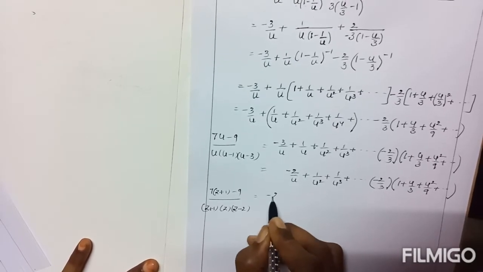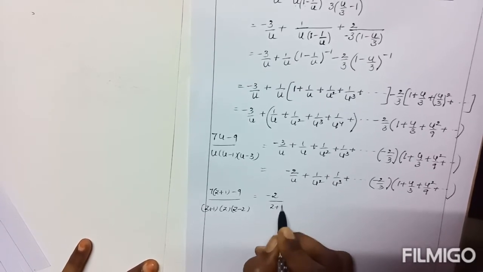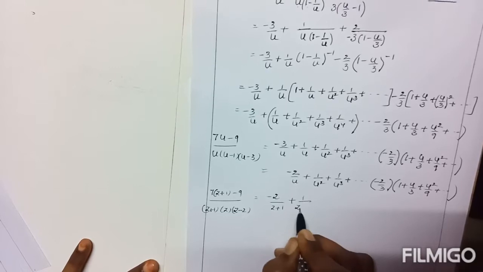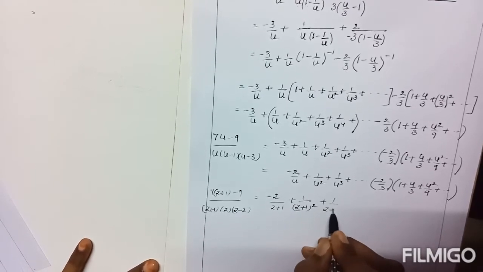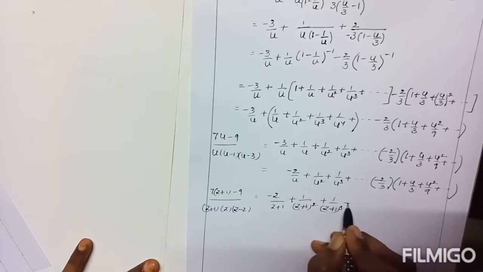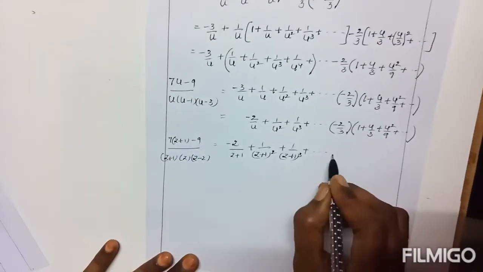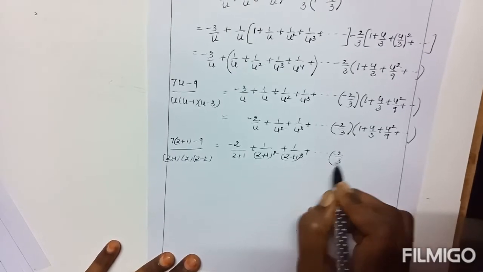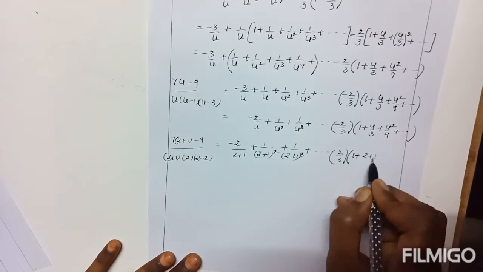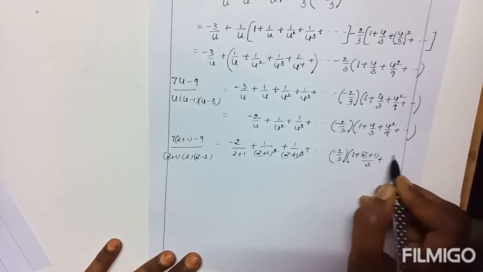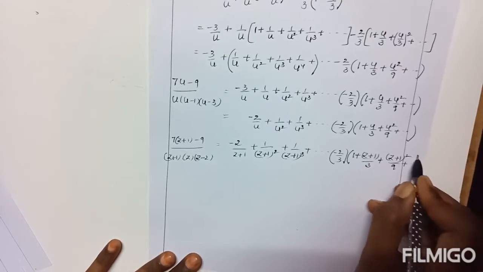Here also, minus 2 by u is minus 2 by z plus 1, plus 1 by z plus 1 whole square, z plus 1 whole cube, minus 2 by 3, 1 plus z plus 1 by 3, z plus 1 whole square by 9 plus and so on.